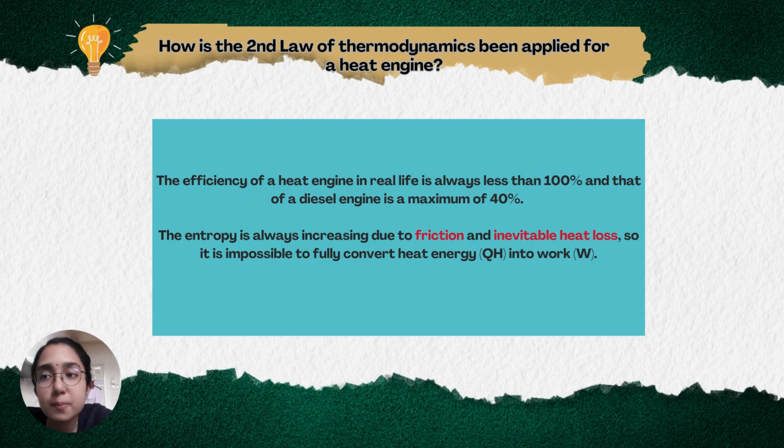For a heat engine, the second law of thermodynamics can also be applied. So how can it be applied? Let me explain to you in more detail. The efficiency of a heat engine in real life will always be less than 100%, and that of a diesel engine will be a maximum efficiency of only 40%. The entropy will always be increasing due to friction and unavoidable heat loss. So it's impossible to fully convert the heat energy into work. Therefore, the efficiency of a heat engine will always be less than 100%.